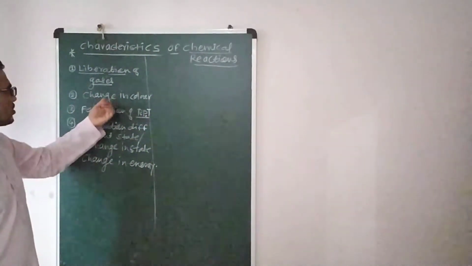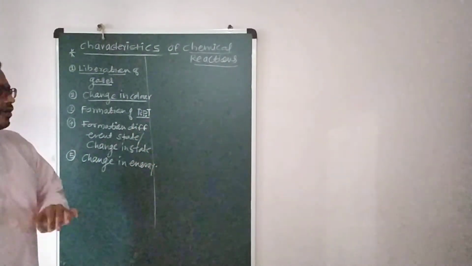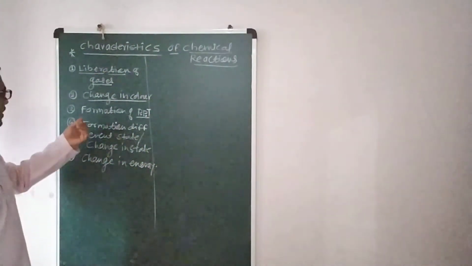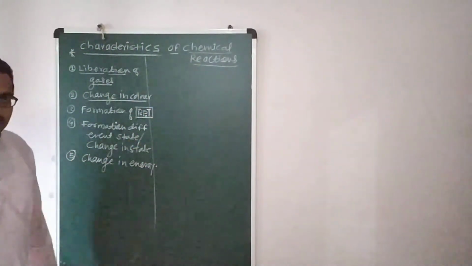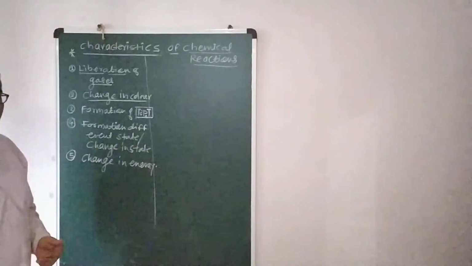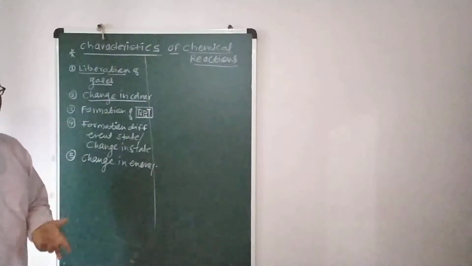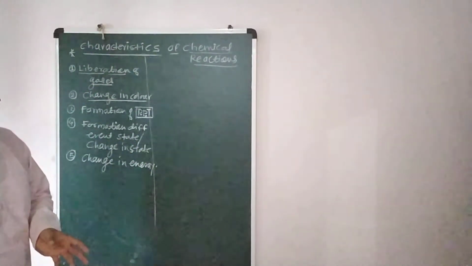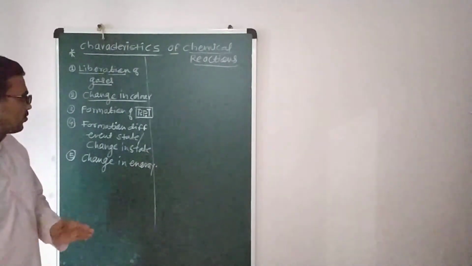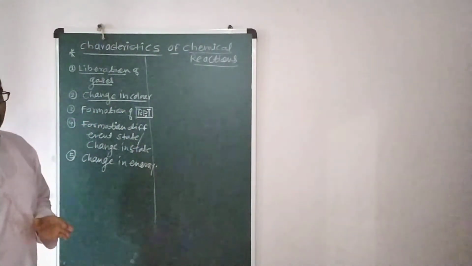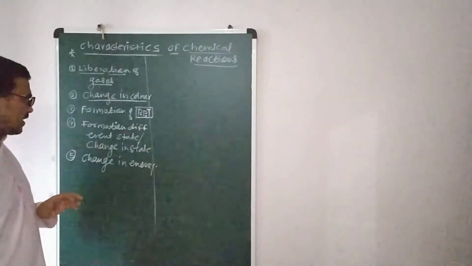That's why we have mentioned change in color. Then formation of PPT. PPT means precipitation, students. Precipitation means the formation of insoluble solids in the given reaction.